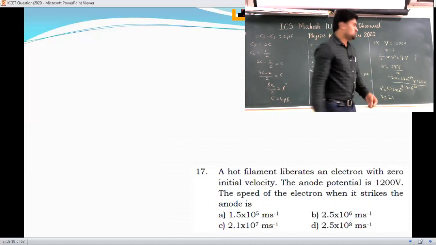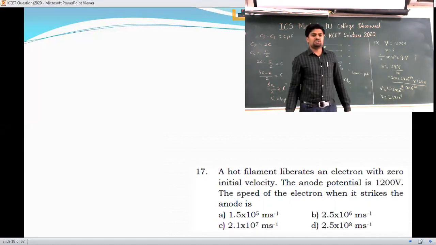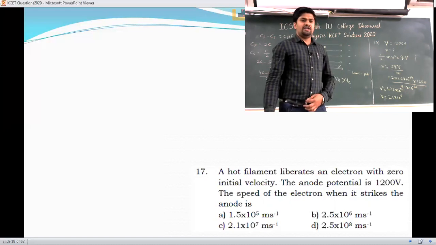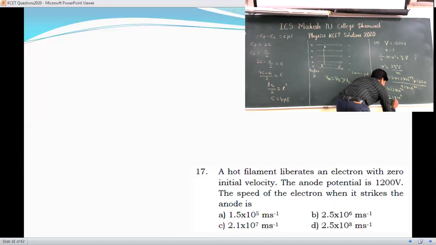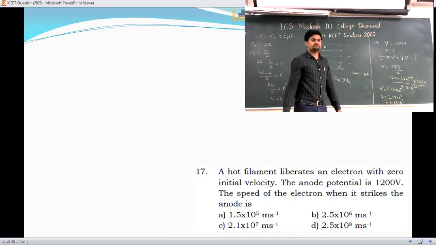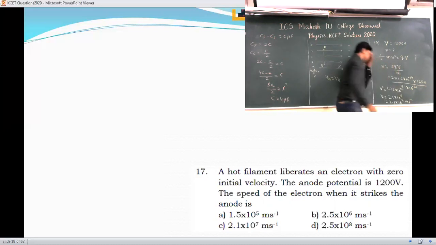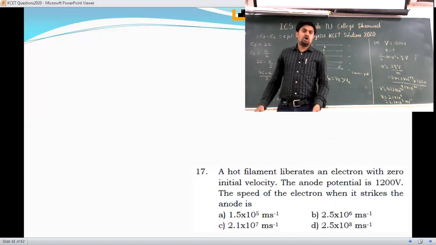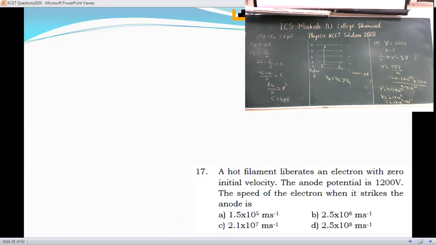Which will be the suitable answer here? 21 into 10 raised to half of 12, that is 6. If you see the options, they are in terms of 10 raised to 7, so you can take it as 2.1 into 10 raised to 7. That will be your answer. As it is velocity, it is meter per second. Yes, this is the answer. So option C is your answer there. Mark it. We'll go to the next one.